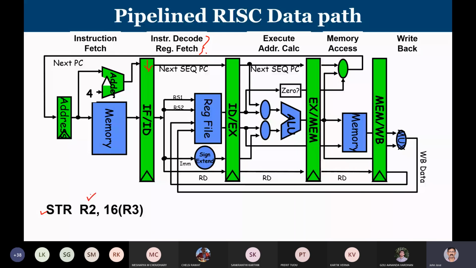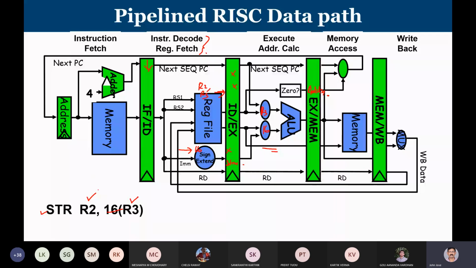Here I have to read the content of R2, which is to be written to the memory location, and I have to read the content of R3. So the content of R2 and the content of R3 are going to come into this, and it will indicate that it is a store operation. Now I know that this value 16 is coming as an immediate displacement. So the 16 along with the content of R3 is going to get added at the ALU. So here you will be getting the effective address.